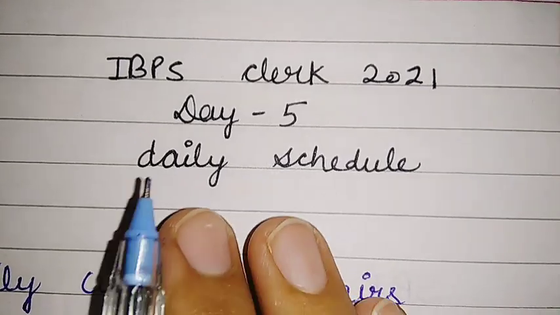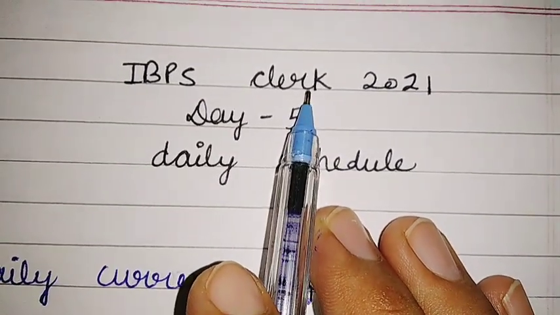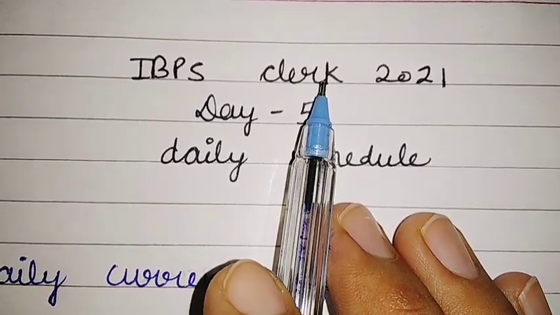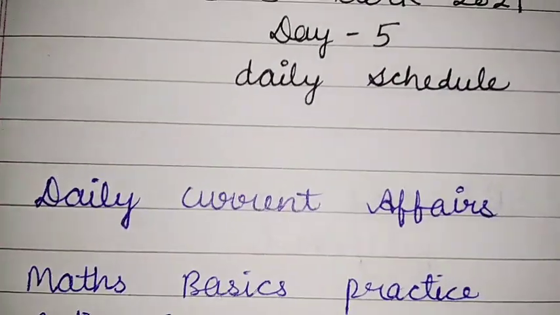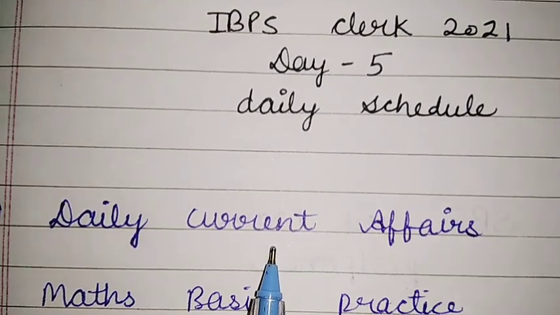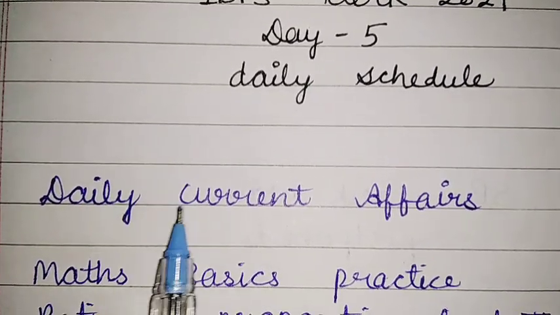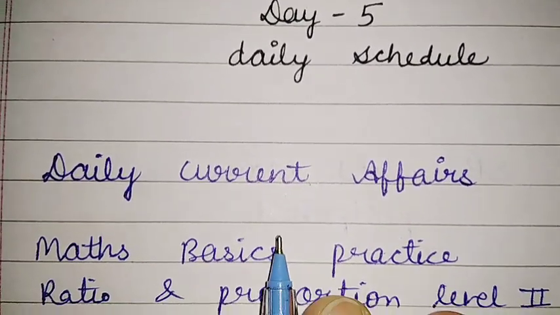So today is day 5 of this daily schedule of IBPS Clerk 2021, and this schedule is for beginners. If you are a beginner then you are at the right place. First of all, you have to cover the daily current affairs because the date of the mains examination of IBPS Clerk is not fixed. So first try to cover the daily current affairs on a daily basis, okay?